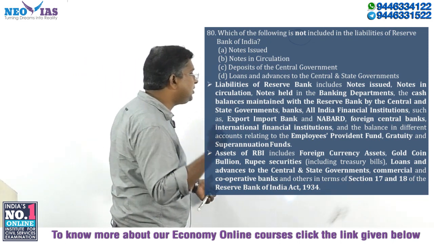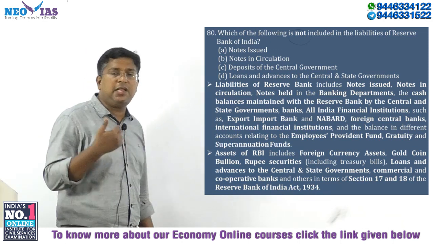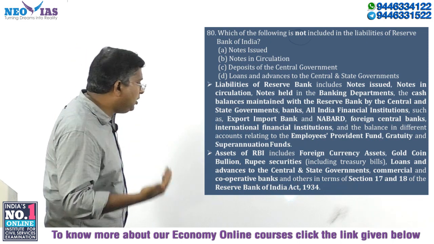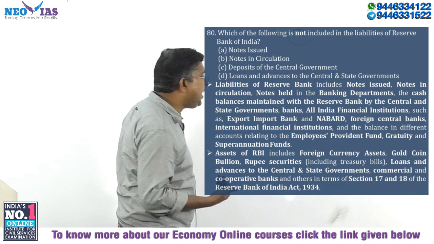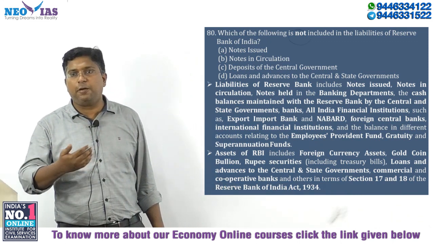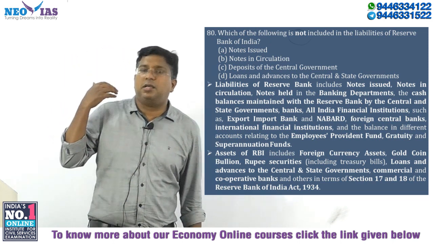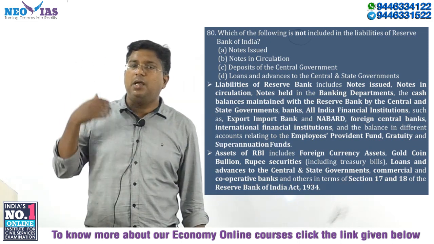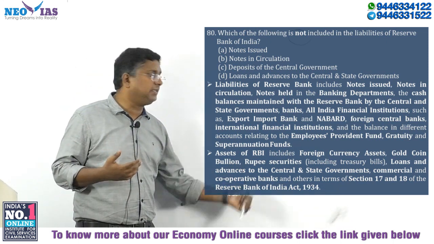Loans and advances to the central and state government, RBI might have given mainly in the form of ways and means advances. Okay, then the loans and advances given to commercial and cooperative banks under the RBI Act 1934. All these are the assets of RBI. So the foreign currency asset, the gold stock of RBI, the rupee securities and the loans given to the central government, state government, commercial banks, cooperative banks, all constitute the assets of RBI.